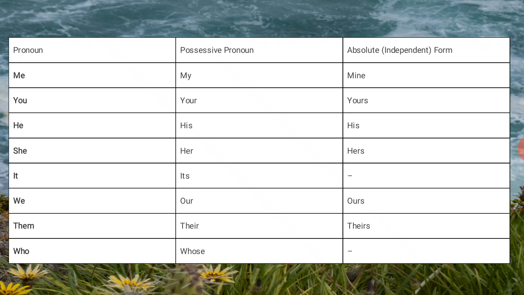So this is the possessive pronouns pattern. When it is in the plural, there is no need to put an apostrophe at all. You just add an s. That's all.